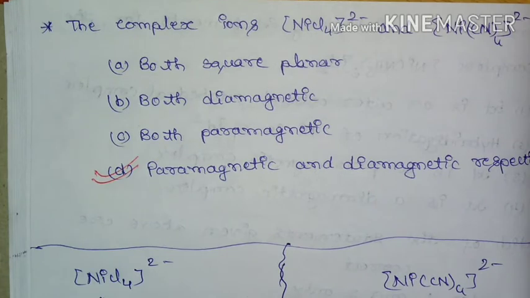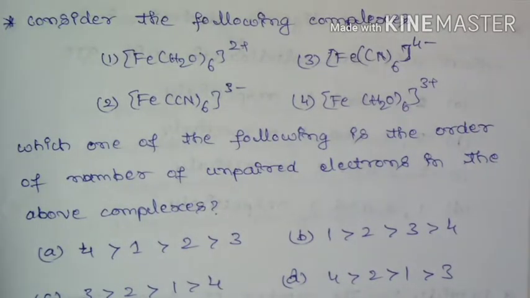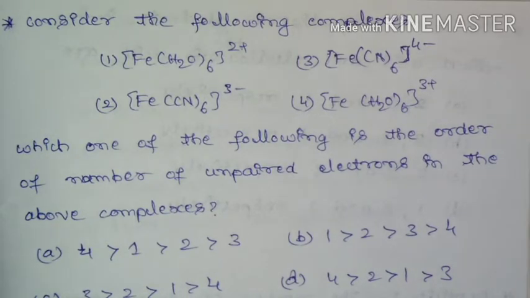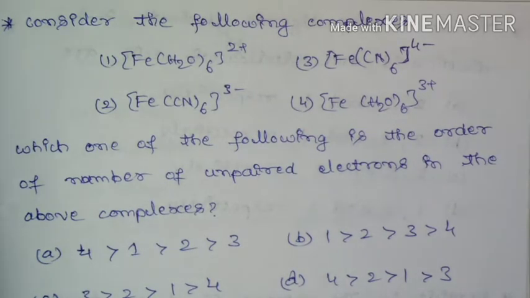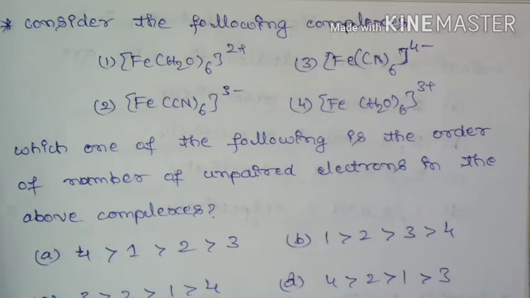Tetrachloronickelate is paramagnetic, tetracyanonickelate is diamagnetic. Next question, consider the following complex. Here are the 4 iron complexes. Which one of the following is the order of number of unpaired electrons in the above complexes? Here we need to choose the order of number of unpaired electrons.